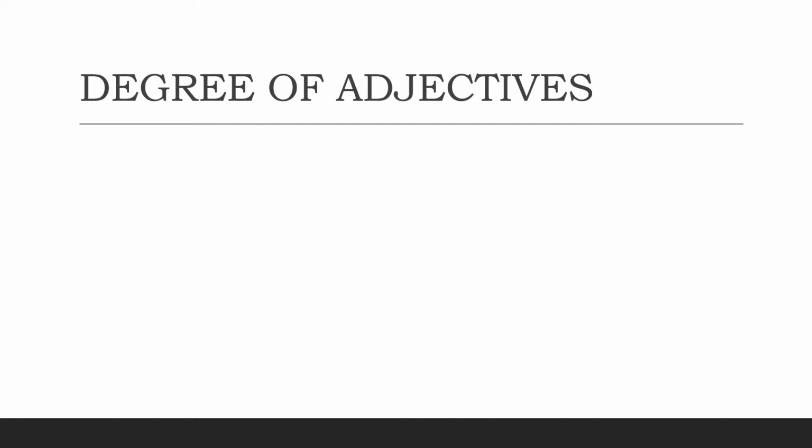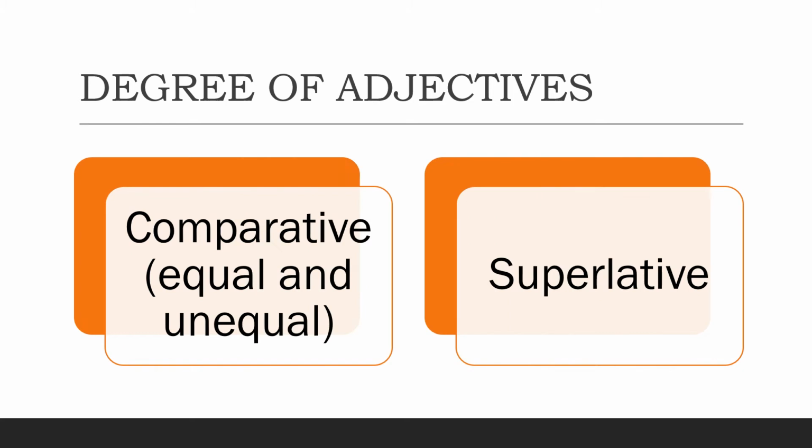The same with English, we have two types of degree of an adjective. We have comparative and superlative degree. So here in comparative, we have two types, the equal and unequal comparative. So I'll give you a formula for you to easily familiarize how we change these adjectives into comparative and superlative.